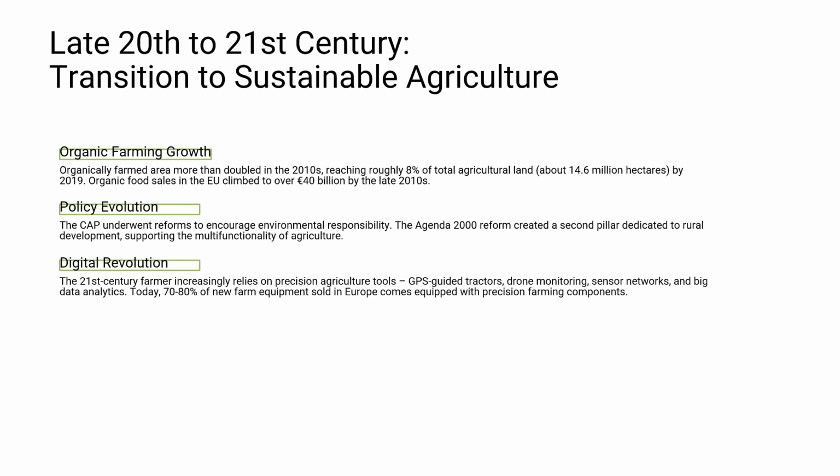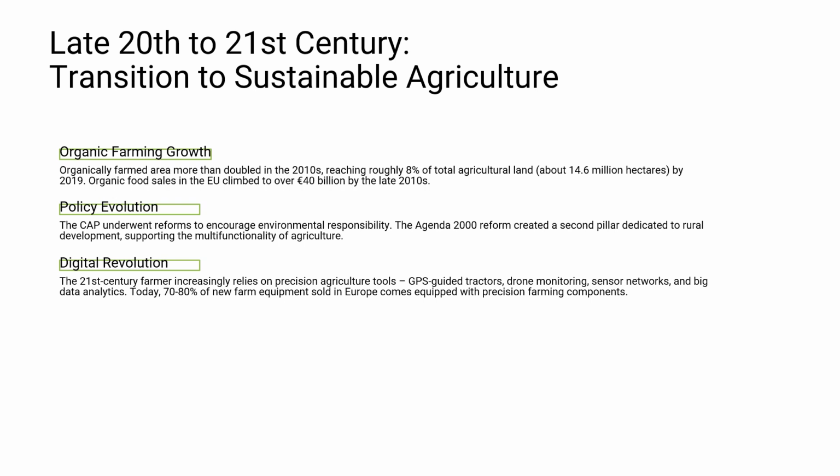From the 1990s onwards, a growing number of farmers and consumers began turning to organic farming. During the 2010s, organic farmland in the EU more than doubled. By 2019, nearly 15 billion hectares, or 8% of all agricultural land, were organic. Organic food sales also soared, reaching over 40 billion euros by the end of the decade. This reflects changing consumer values around health, environmental protection, and animal welfare.